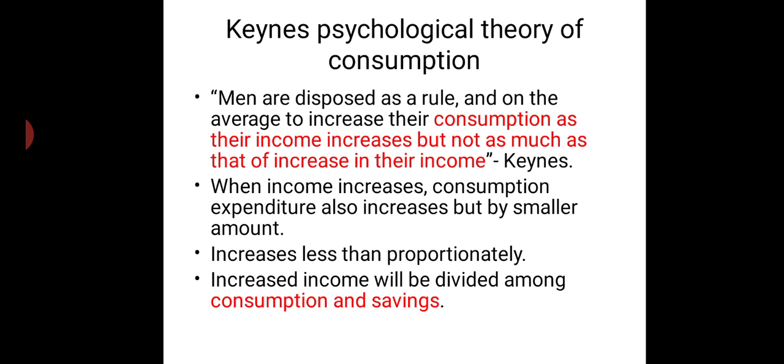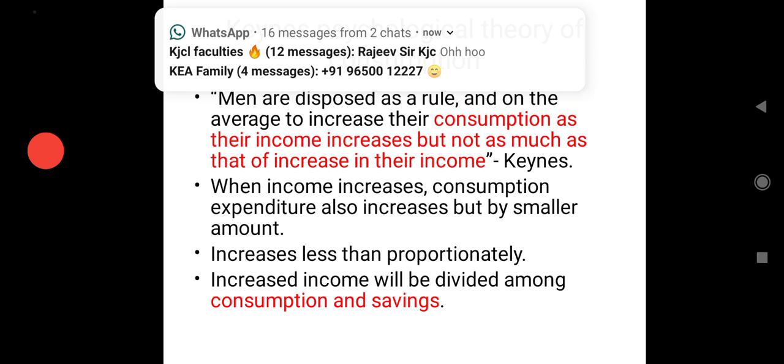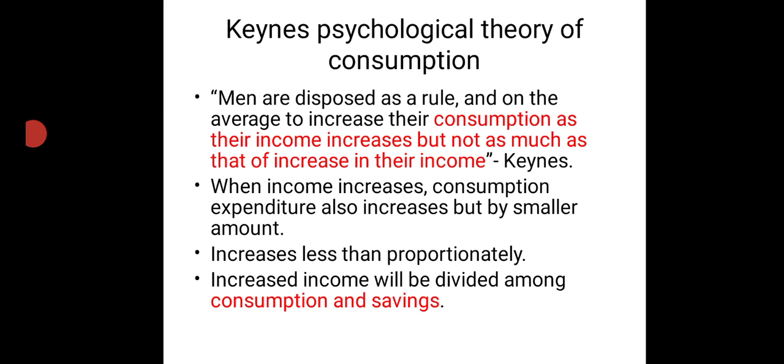According to Keynes, consumption increases as income increases, but not as much as the increase in income. Suppose there is an increase in income, we do consume more, but not as much as the increase in income. So consumption expenditure increases by a smaller amount, or less than proportionately.